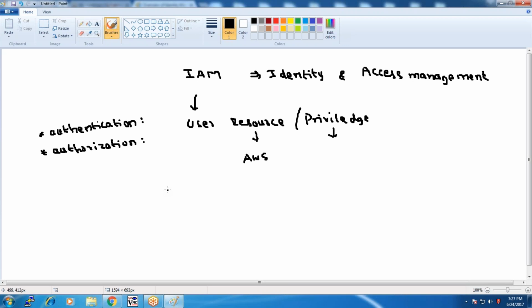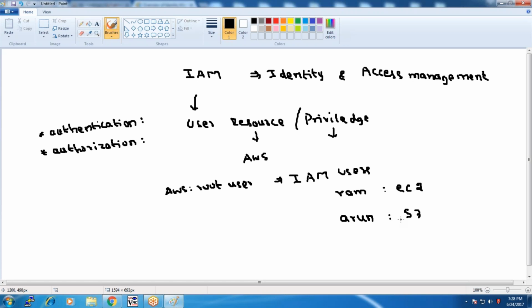Whenever you log in to AWS, you log in with your root user credentials. Here you want certain services to be accessible under certain particular users. Without giving your root user privileges, you can create IAM users. Let me create a user by name Ram. Let me create a user by name Arun. I want this user to be given privileged access to EC2 services alone. This user needs to be restricted to S3 alone.